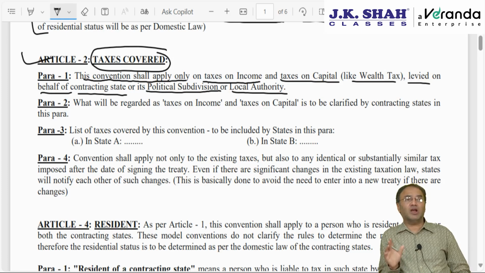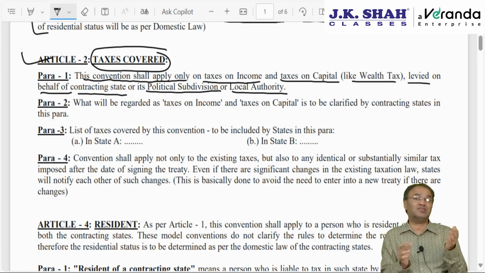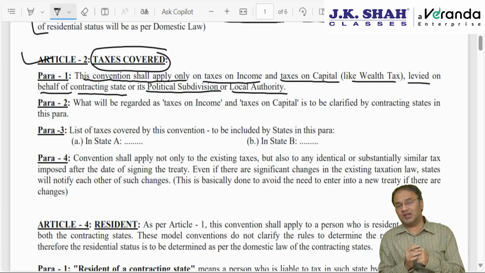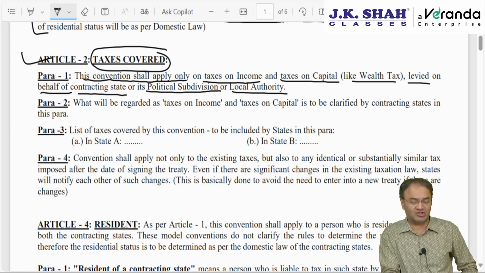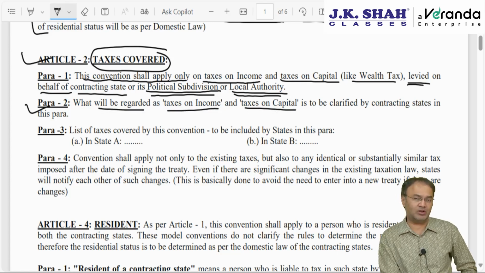In India, income tax is charged by the central government. In countries like USA, taxes are charged by state governments. There are 50 states in USA. Income tax is not charged by the central government of USA, it is charged by the state government. So that clarification will have to be inserted in this para 1, whether it is charged by the government, or by a political subdivision of that government, or by a local authority. What will be regarded as taxes on income and taxes on capital will also have to be clarified in para 2.